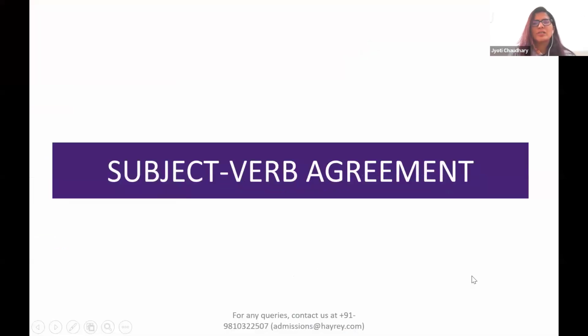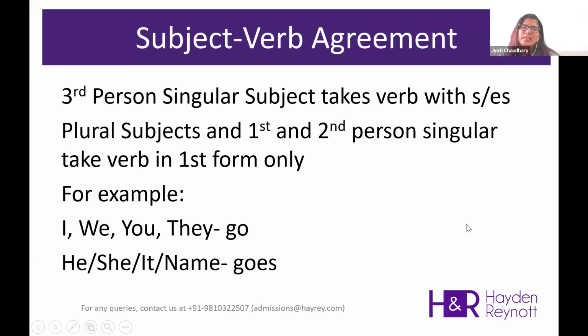Today we are learning about subject-verb agreement, which is one of the significant topics of the SCT grammar. You would have almost 3 to 4 questions in the total module of the SCT verbal part. Subject-verb agreement seems very easy, as we just need to know that with the third person singular, we have to use S or ES with the present indefinite tense.